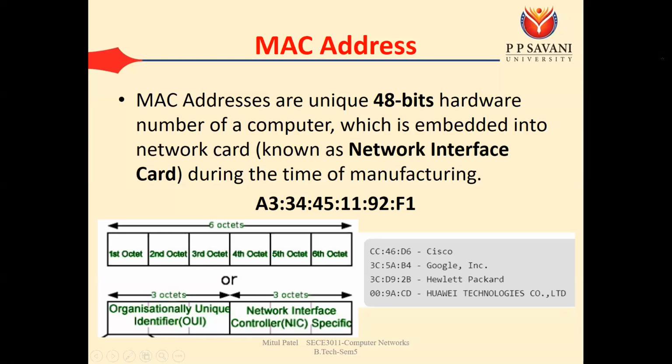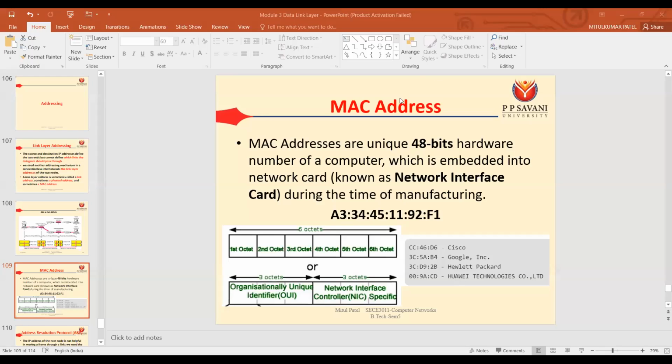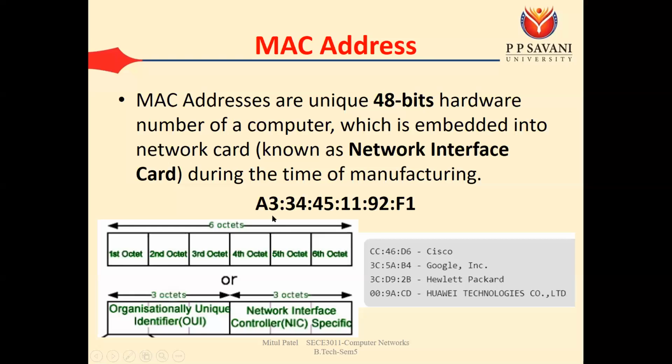So what is the format of this MAC address or physical address? The MAC address can be represented by 6 octets, and all are separated by colons. You can see here that 6 octets are separated by the colon. Here you can see that these are hexadecimal numbers.